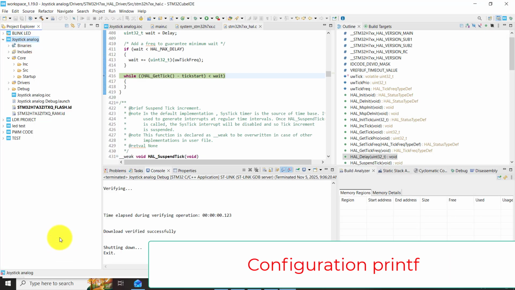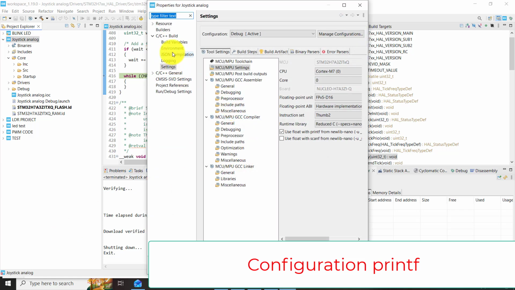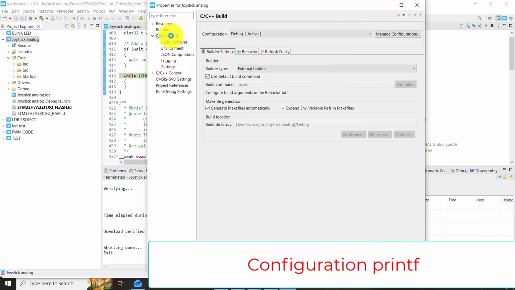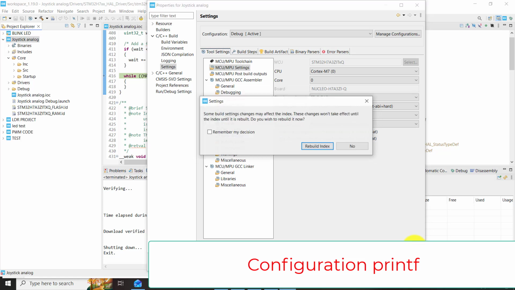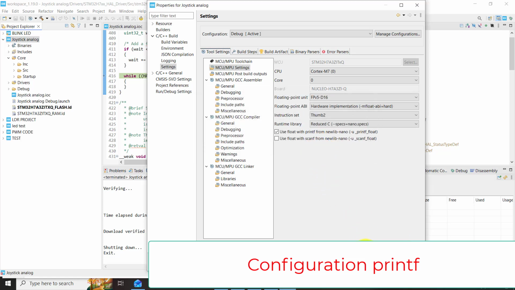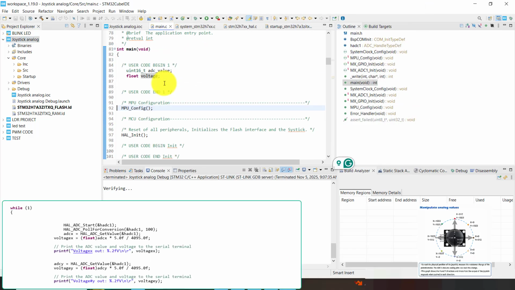Now for printf, you go to Properties, C++ settings. After that you go to Settings, MCU settings, and there enable the printf float option. Now after that we can go for programming our code according to this data.